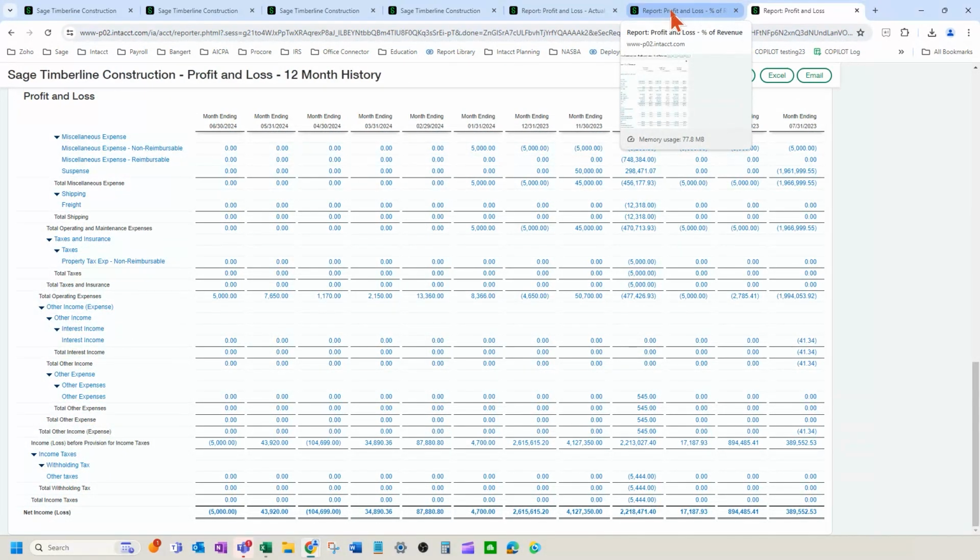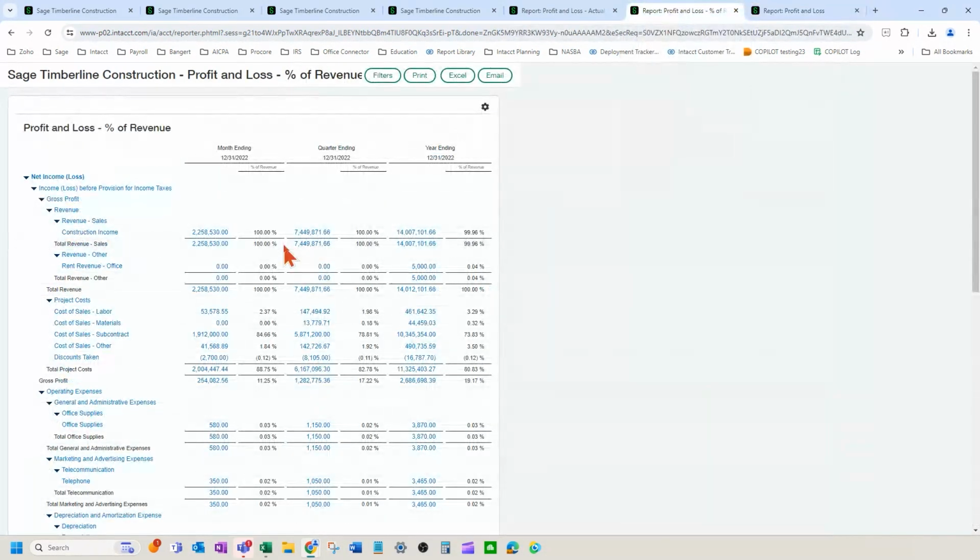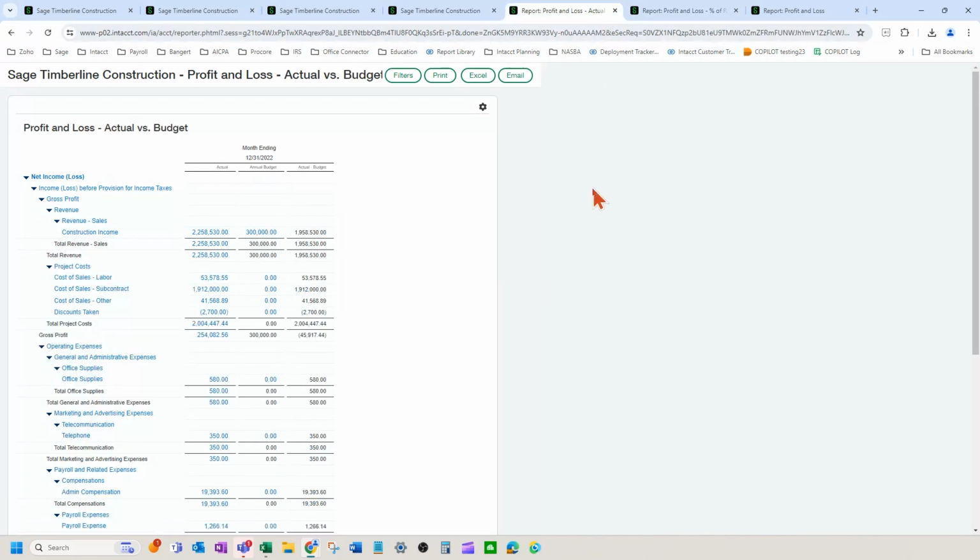Okay. So there's other ones you can do as well. Like people like to see percentage of revenue. So you can have a monthly column here with your dollar amount. You can do this computation column to do percent of revenue, quarterly and annually, for example. So here's another example, one that's pretty common. Actual versus budget.